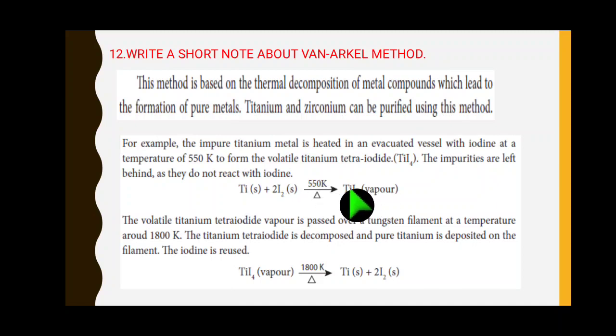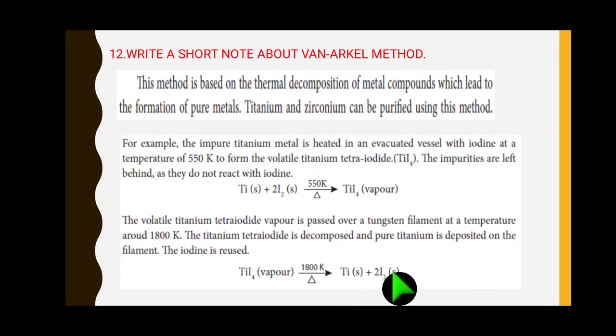So first combination takes place, and next the volatile titanium tetraiodide vapor is passed over a tungsten filament, with the temperature raised to 1800 Kelvin. Now the titanium tetraiodide is decomposed and pure titanium is deposited on the filament, right?